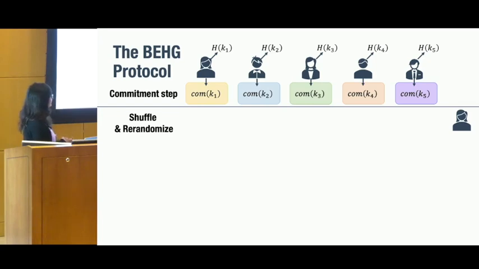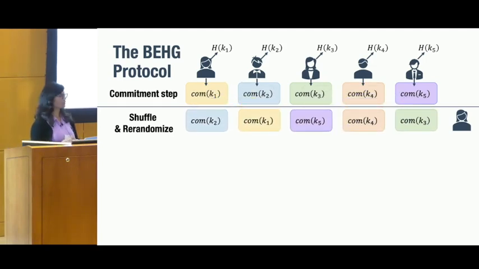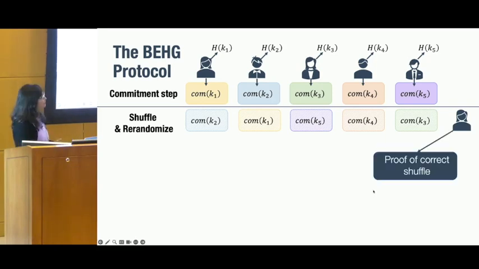The second step is the main part of the protocol. We call it shuffle and re-randomize. Here, each party takes turns shuffling and randomizing this list of commitments. In more detail, we have the first party here which comes along, and the first thing that it does is shuffle the list. It just means that it applies a random permutation to the list of commitments. The next thing that it does is re-randomize each commitment. What that means is that if we consider this new commitment to K2, it should look like a fresh commitment to K2, meaning that it is independent of the first commitment to K2 that was there in the first step. The third thing that this party does is publish a zero knowledge proof that says: I have shuffled and randomized the list correctly.